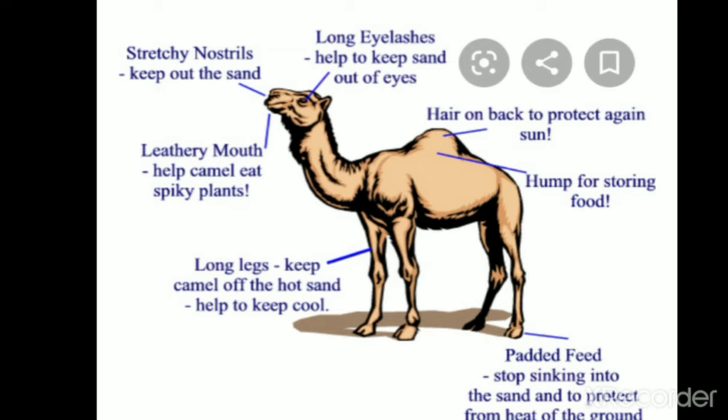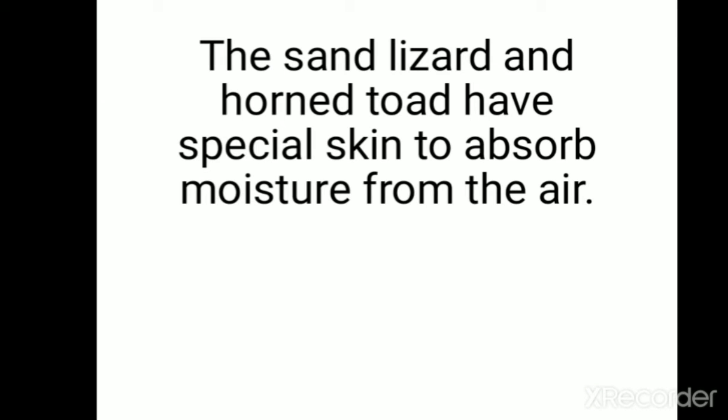It has long legs which keep the camel off the hot sand and help it to keep cool. The mouth of the camel is leathery. The lips are very thick, so it can eat prickly plants, thorny plants. Sand lizard and horned toad are other examples of animals of the sandy environment or desert environment.